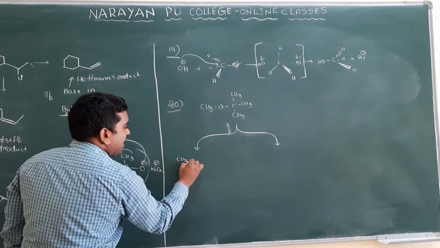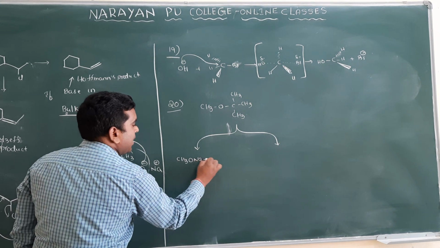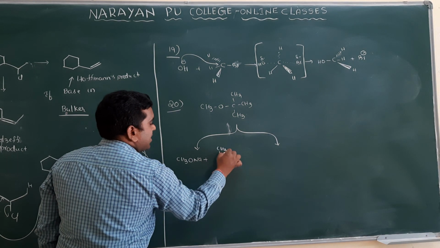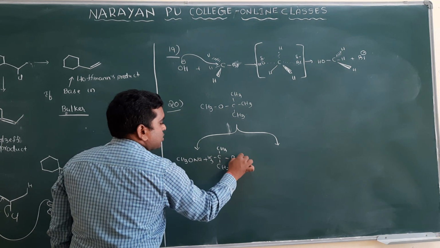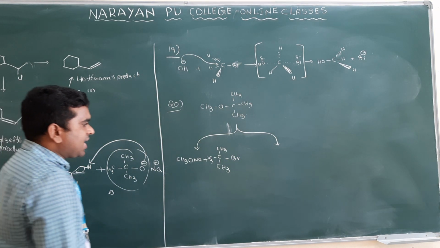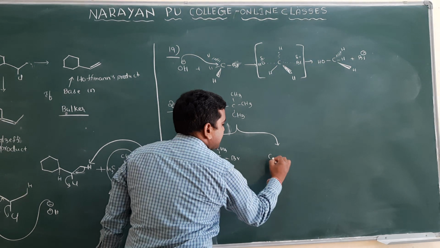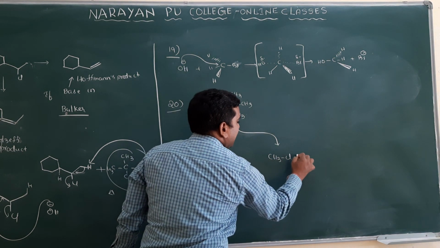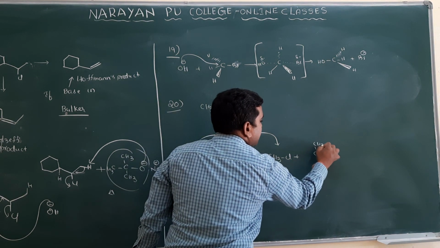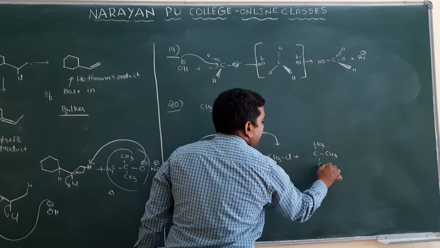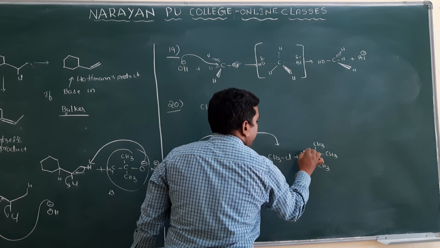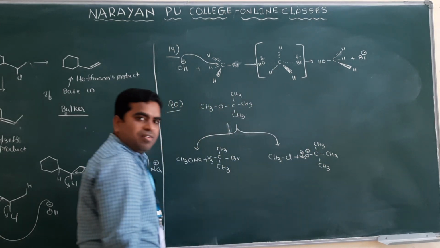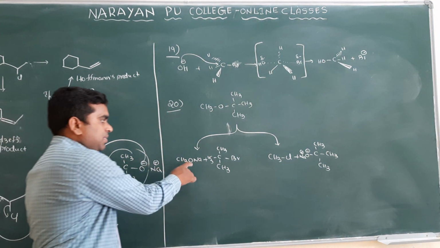One is I can take CH3ONa plus a tertiary alkyl halide, (CH3)3C-Br. Another chance is I can take methyl chloride, and the nucleophile is bulkier here, (CH3)3CO- Na+. Which one is the correct method? This method or this method?